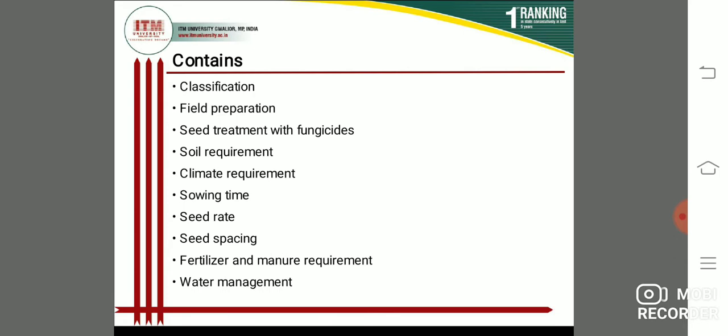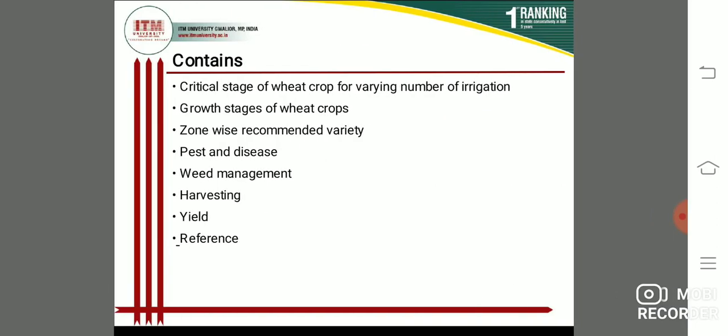First classification, next field preparation, next seed treatment with fungicide, next soil requirement, next climatic requirement, next sowing time, next seed rate, next seed spacing, next fertilizer and manure requirement, next water management, next critical stage of wheat crop for varying number of irrigation, next growing stage of wheat crops, next zone wise recommended variety, next pest and diseases, next weed management, next harvesting, next yield, then references.